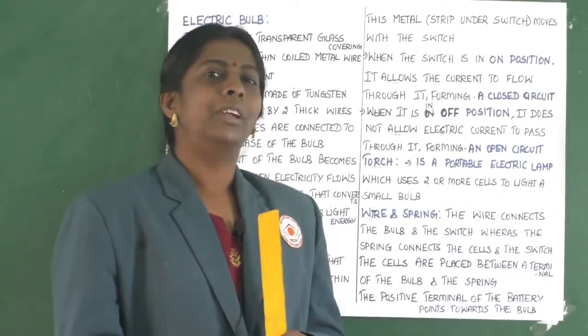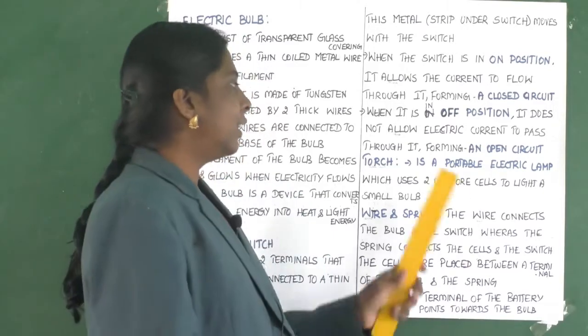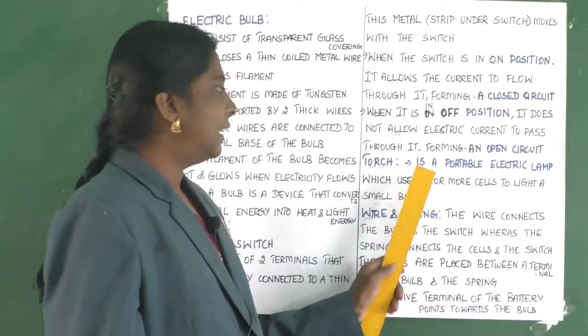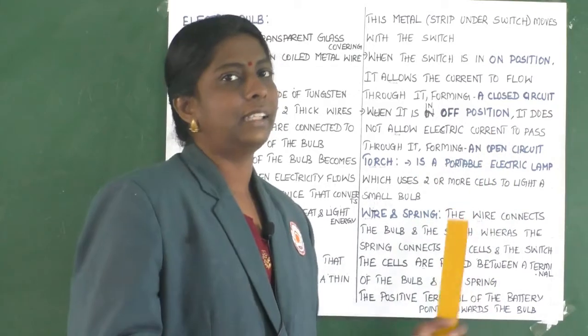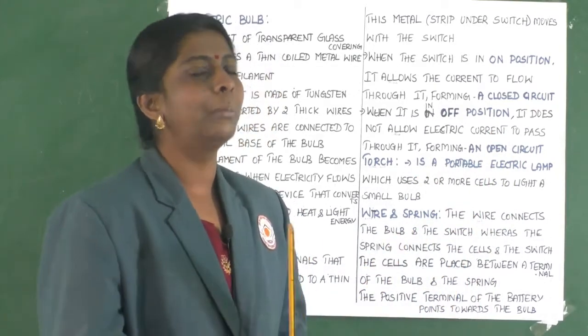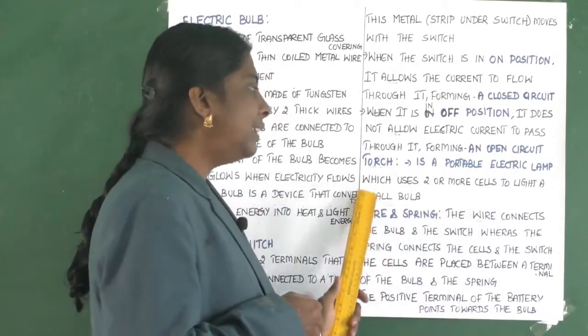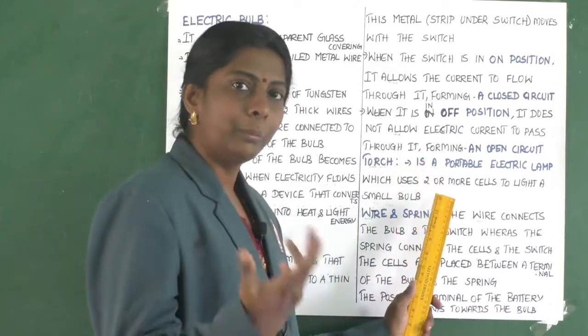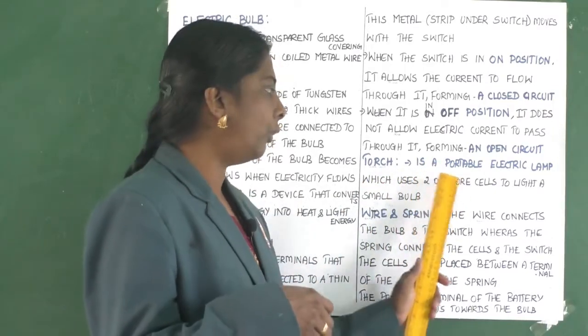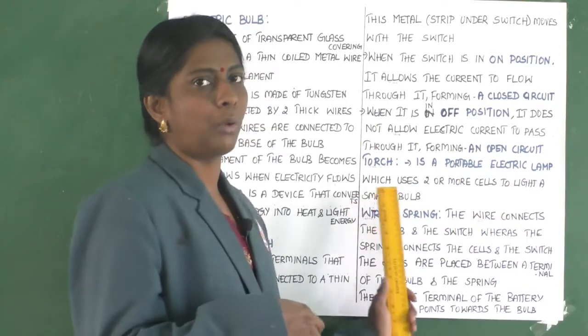Now let us learn about the electric torch. It is basically a portable electric lamp which uses two or more cells to light a small bulb.